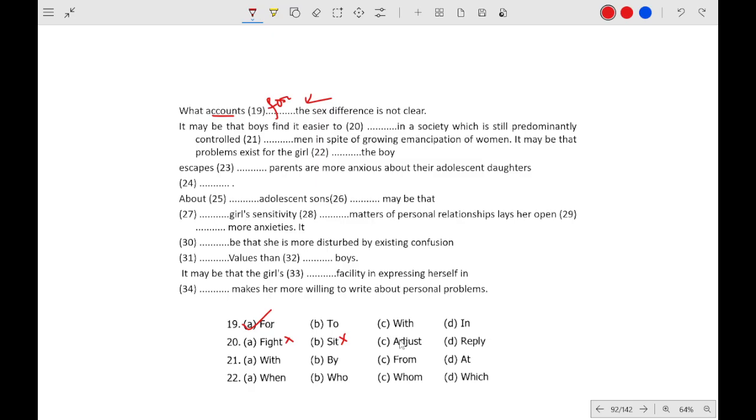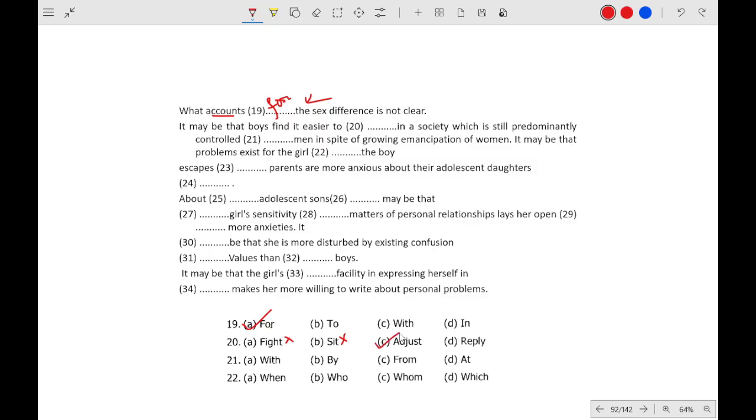The first one is this. And then adjust, yes, adjust is possible. Boys find it easier to adjust in a society, yes, this is possible. The next option, D, is reply. Boys find it easier to reply in a society, within a society, okay. Reply doesn't really fit.